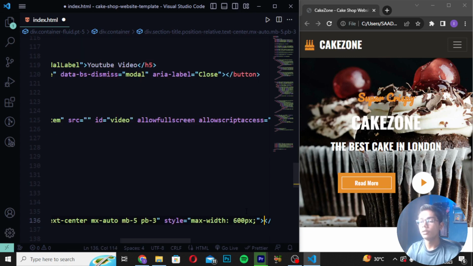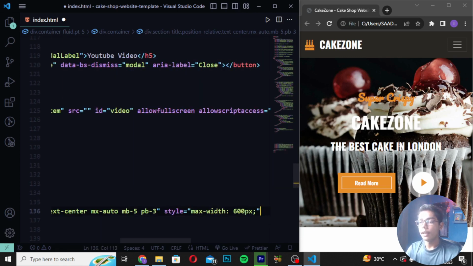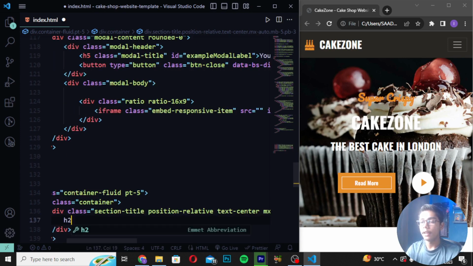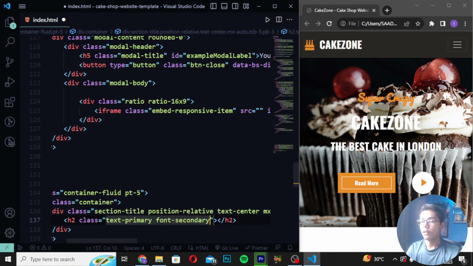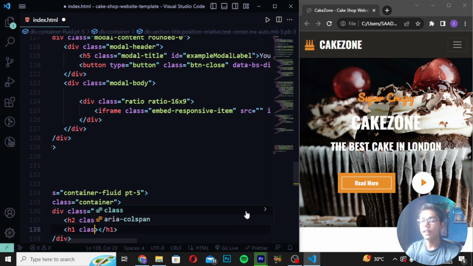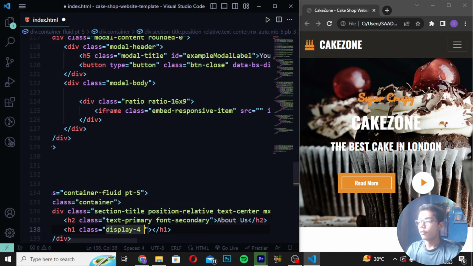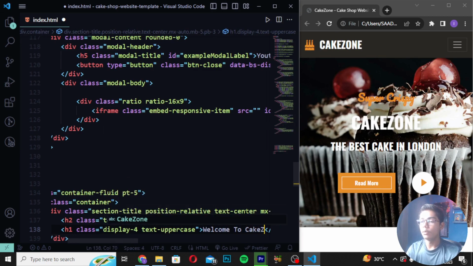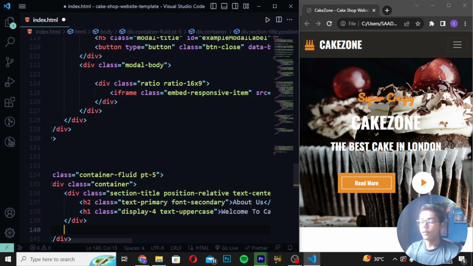So here I will be now just doing one thing, I will be moving down. Then I will be now just writing a tag as h2. Then here I will be giving it class as text-primary, and I will be now writing here font-secondary. Then here I will be writing about us. Write here h1 class as display-4, and I will be now writing here text-uppercase, and I will be now writing here welcome to, and I will be now just writing here welcome to game zone like this. Save it. Then you have to now move down and create here div class, and I will be writing it